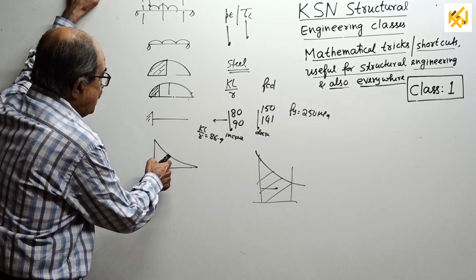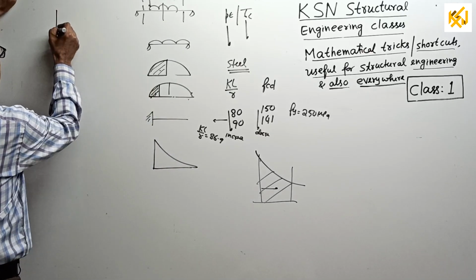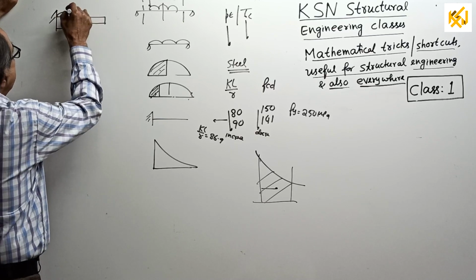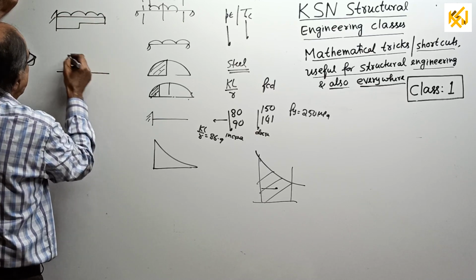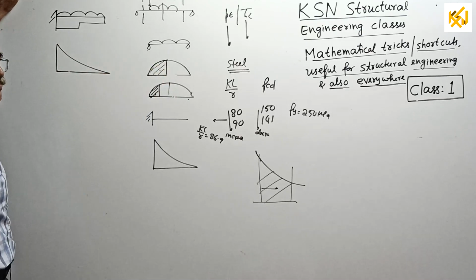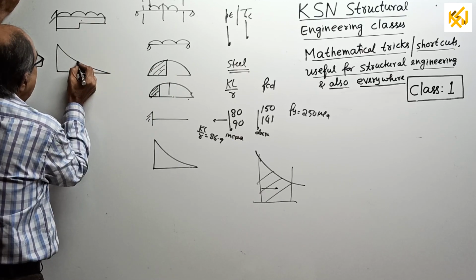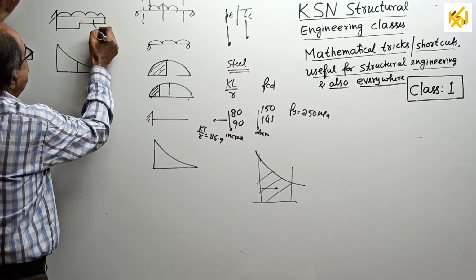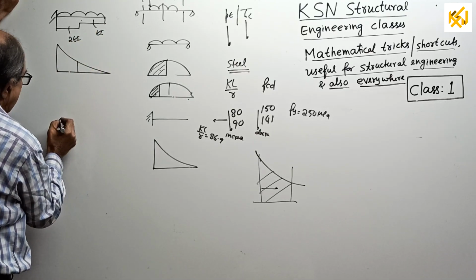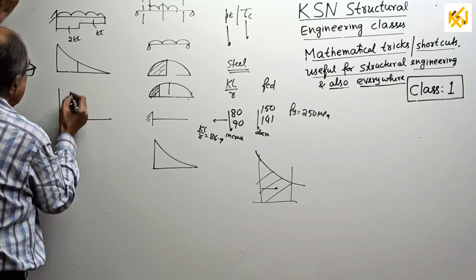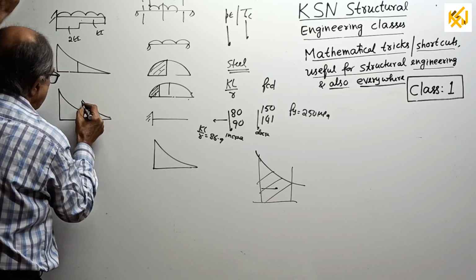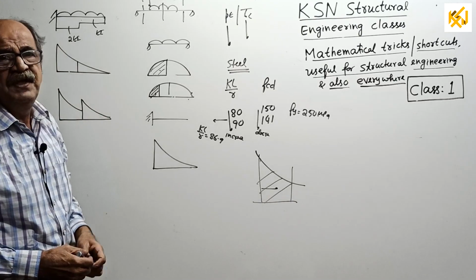And one more critical mistake committed is this. Take a cantilever beam subjected to UDL. The BMD will come this way, and it's a parabola. Suppose this is EI and this is 2EI, and you are trying to modify the BM diagram into a BM by EI diagram. It will come like this here, and then like this. This is the BM by EI diagram. How, you don't bother.